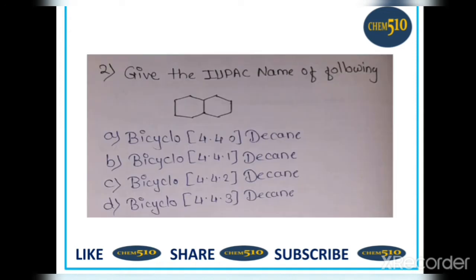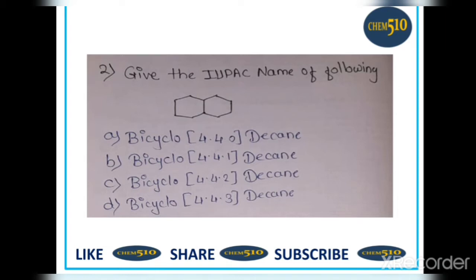Second, give the IUPAC name of the following. This is decalin. Option A, bicyclo 4.4.0 decane, B, bicyclo 4.4.1 decane, C, bicyclo 4.4.2 decane, and D, bicyclo 4.4.3 decane.